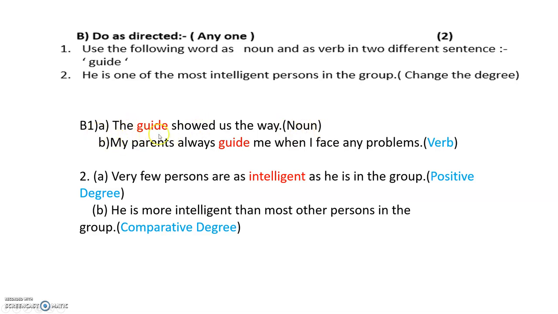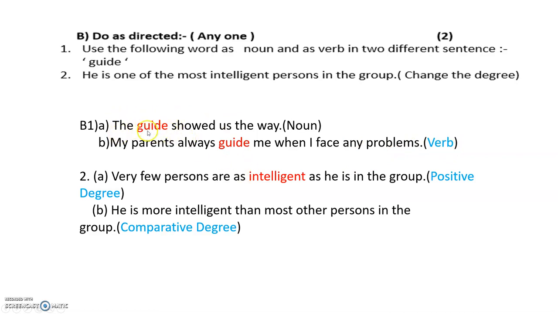Then you put it as a verb. So when you have to put it as a verb, it has to be an action. So my parents always guide me when I face any problems. So this has become like a verb. So when you have questions like these, no children, where you have to use the word is given, any word can be given, okay? And you have to use it as a noun and verb. Please see that you write it as noun and right next to that it is noun, children. So that the one who's correcting a paper will know that this is a noun sentence. And which are written as verb, right next to it verb. Okay, so you can see the difference here.